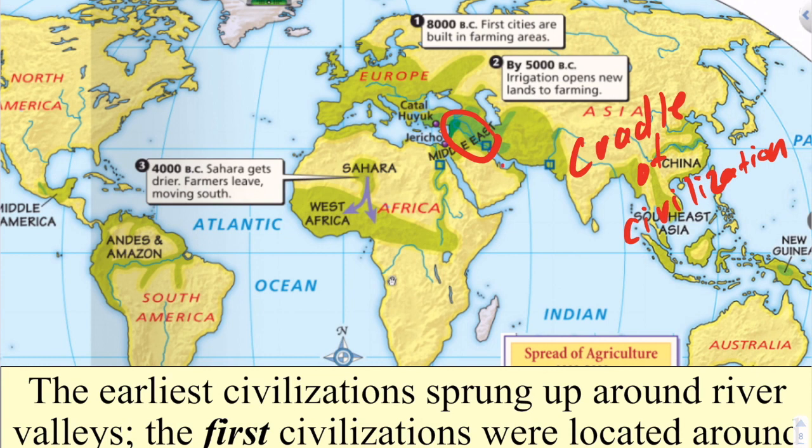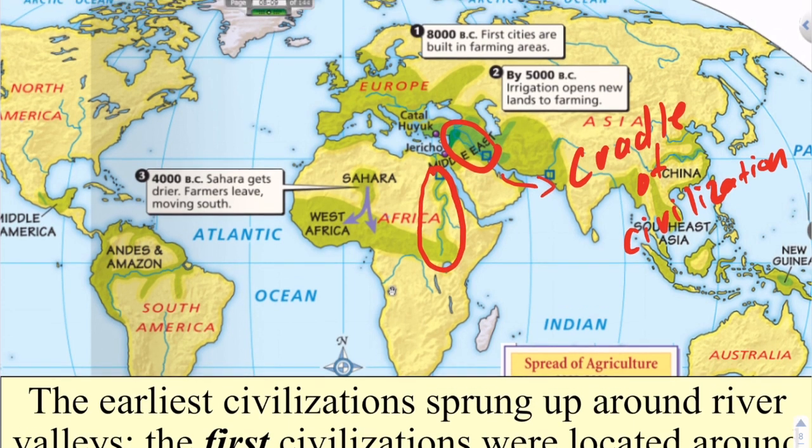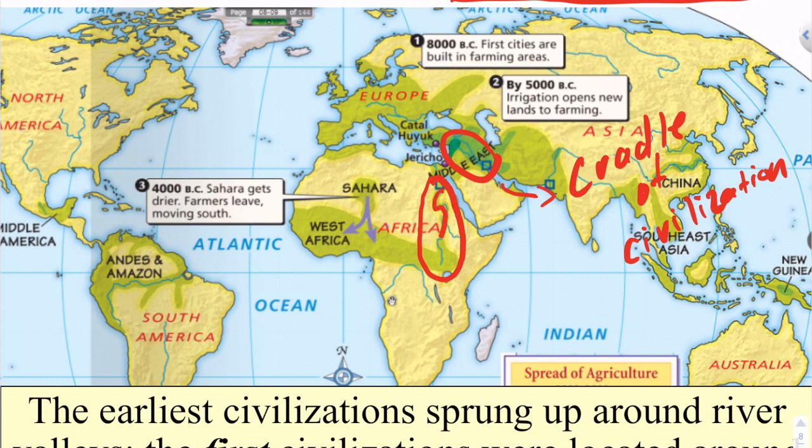The cradle of civilization is also known as Mesopotamia. This is where the first river valley civilization ever springs up. So we're going to talk about Mesopotamia. Eventually, after we're done talking about Mesopotamia, we're going to talk about the civilization that develops in Egypt. And again, we're going to develop our civilizations along rivers because we need rivers in order to farm.